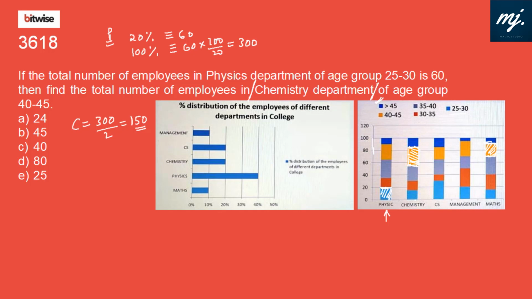So in the age group of 40 to 45 in the chemistry department, 30% of the employees are from that particular age group. And in the chemistry department, we have got 150 employees. 30% of 150, that would be 45. Option B fits in.